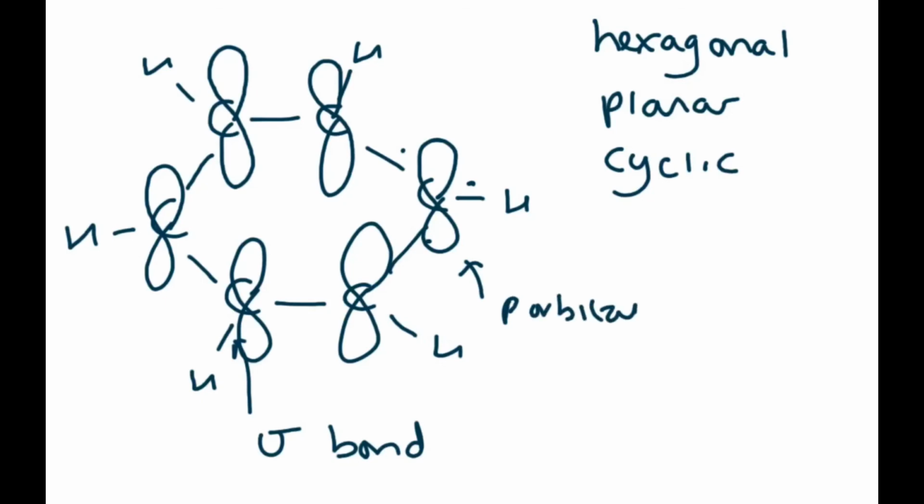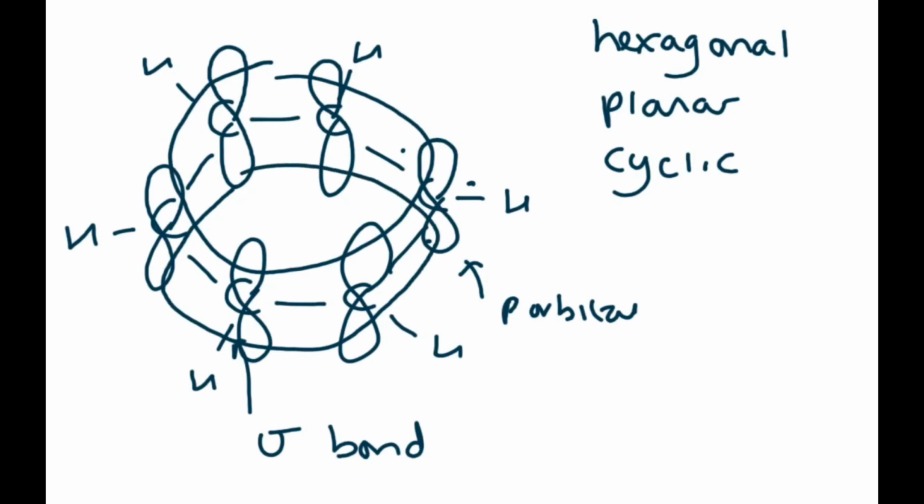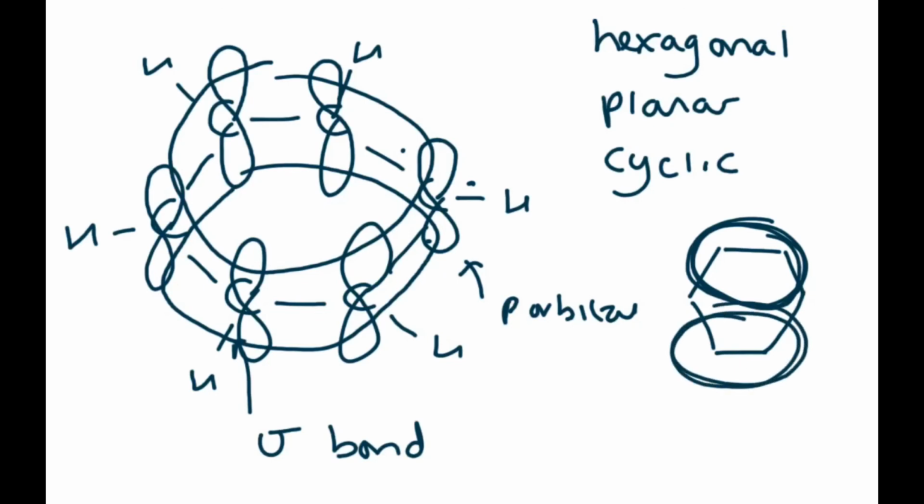The p orbitals overlap above: the lobes at the top overlap, and then the bottom. Colors would be good here. I should have used a different color. So you have the planar hexagonal carbon ring, then overlapping at the top, and overlapping at the bottom as well. So it overlaps above and below, but it is 1 pi.